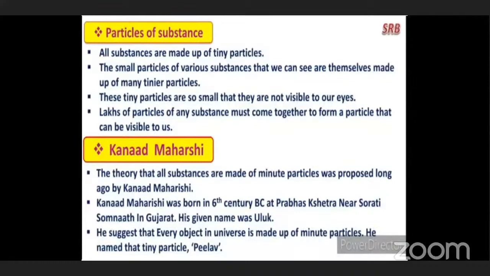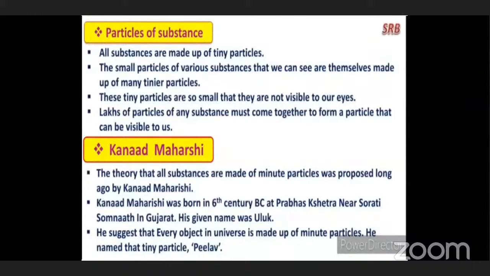His real name was Uluk. Later on, when he became a scientist, the people gave him the name Kanad Maharishi, but his real name was Uluk. He suggested that every object in the universe is made up of minute particles.